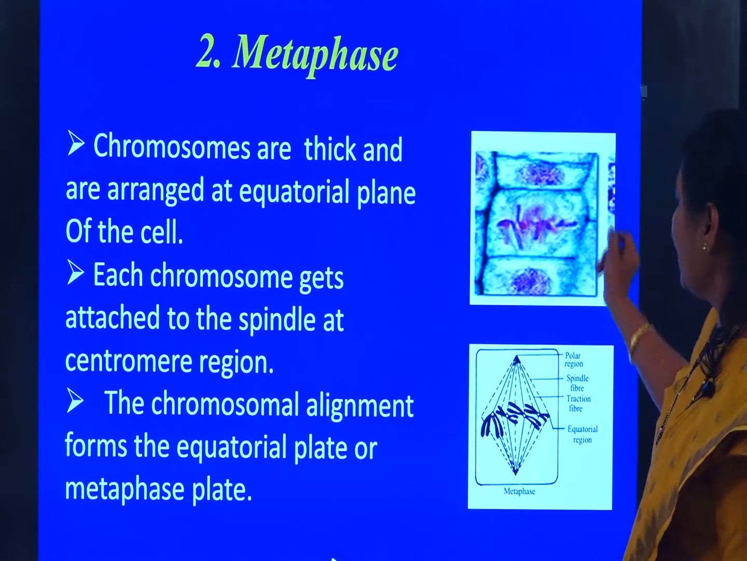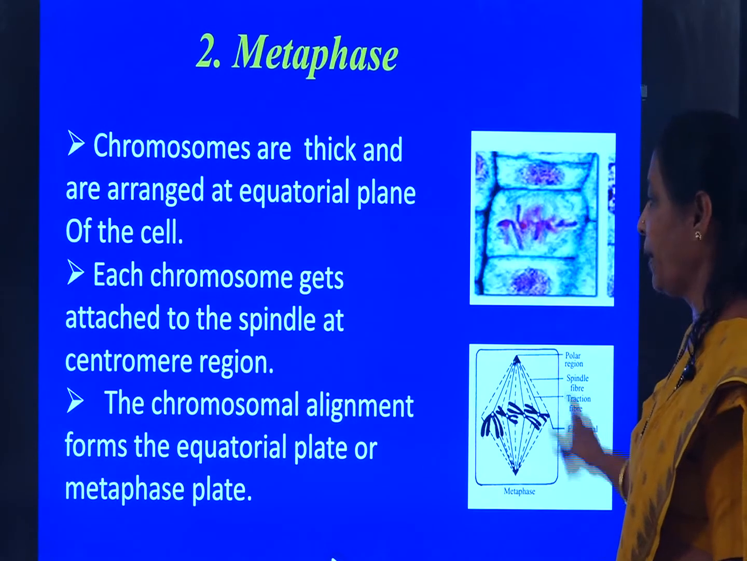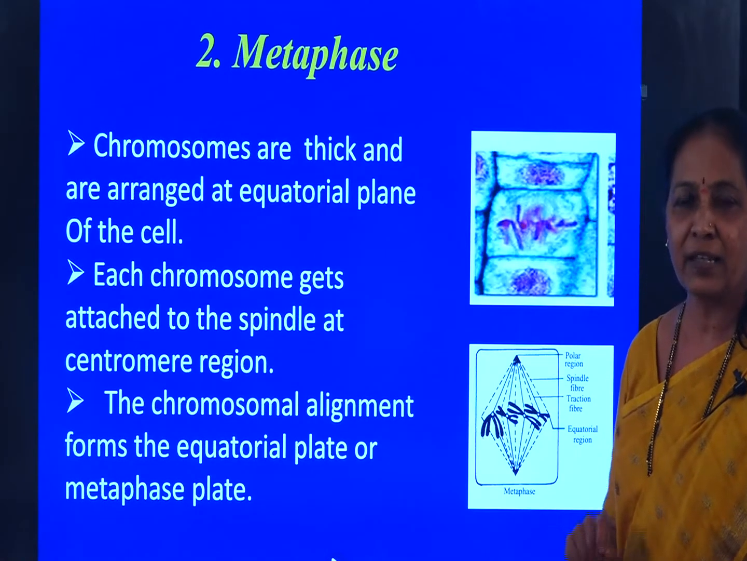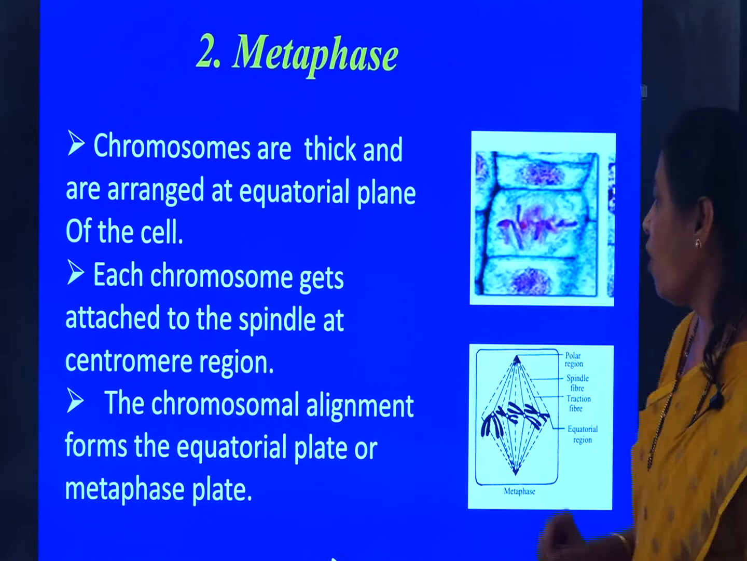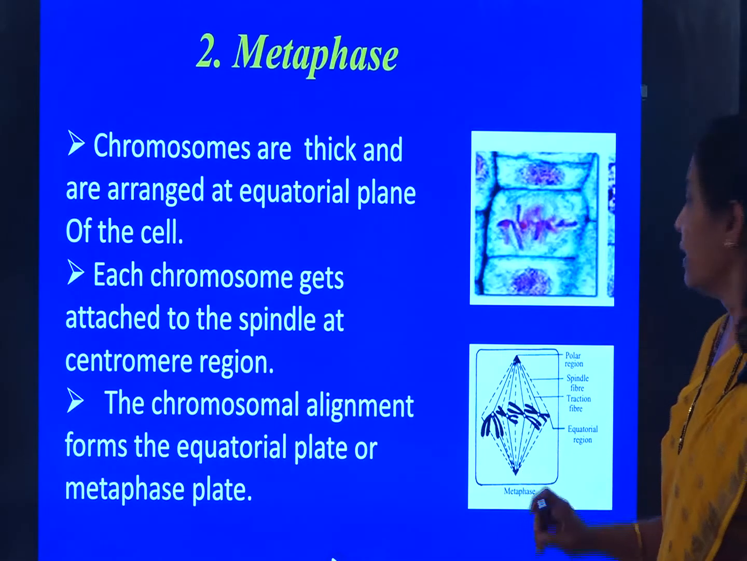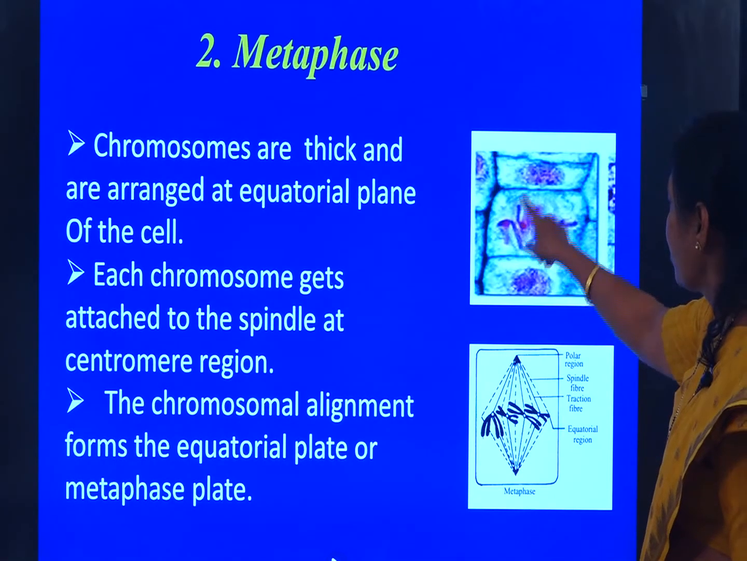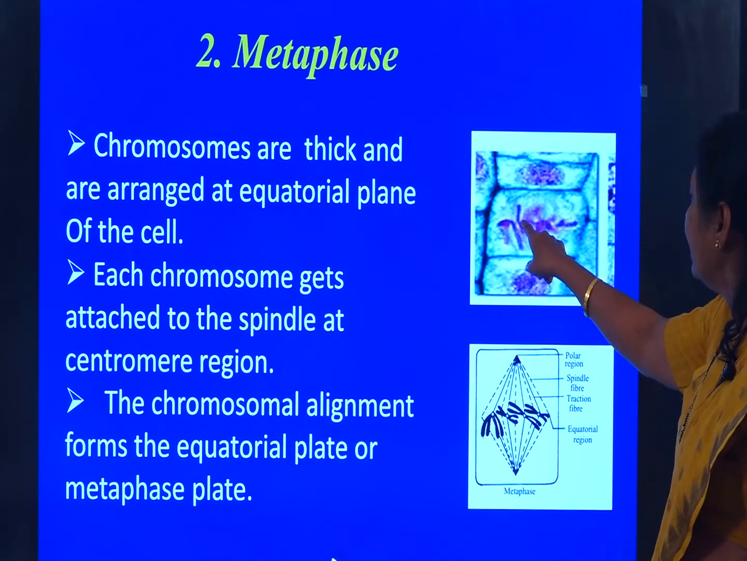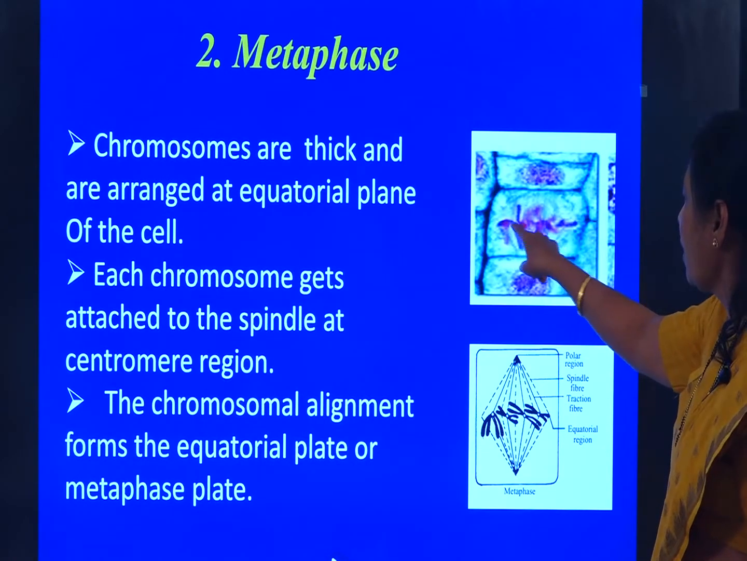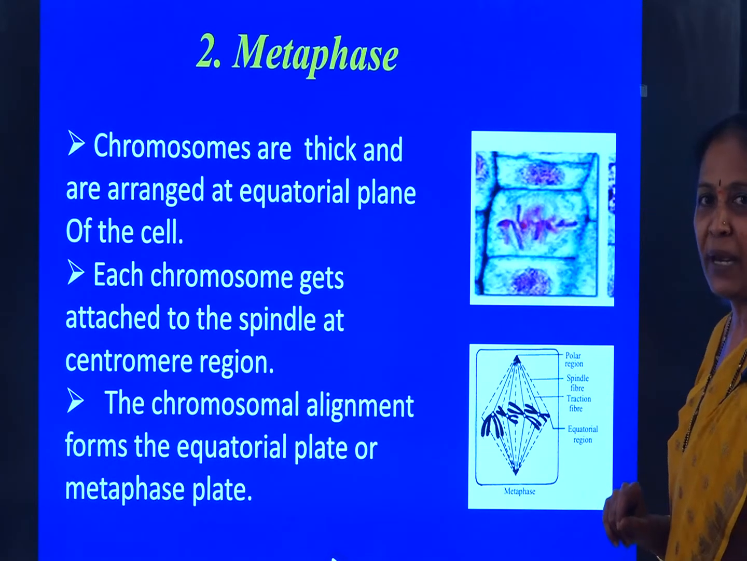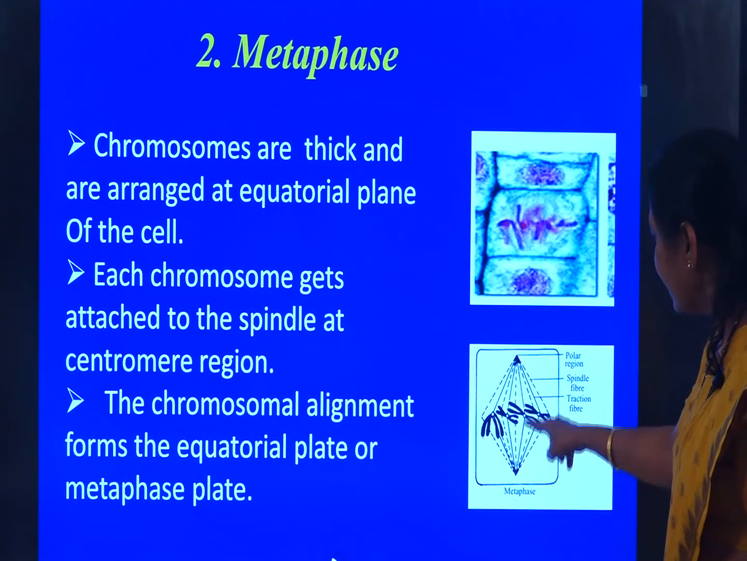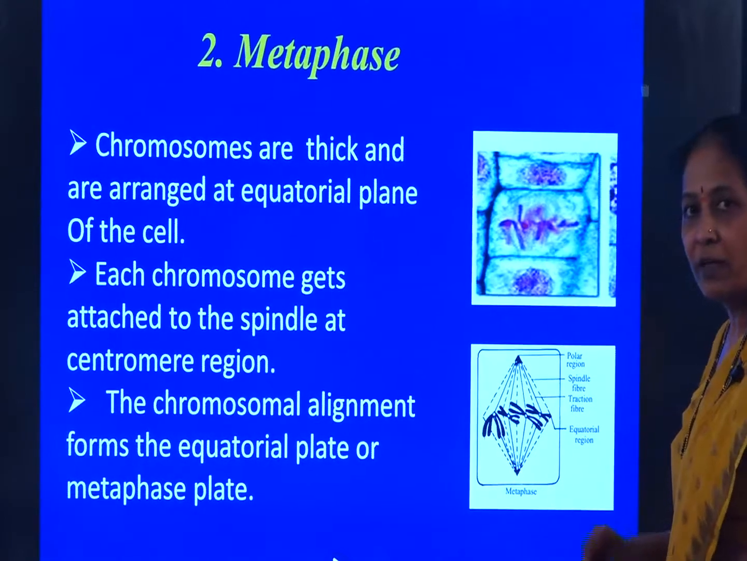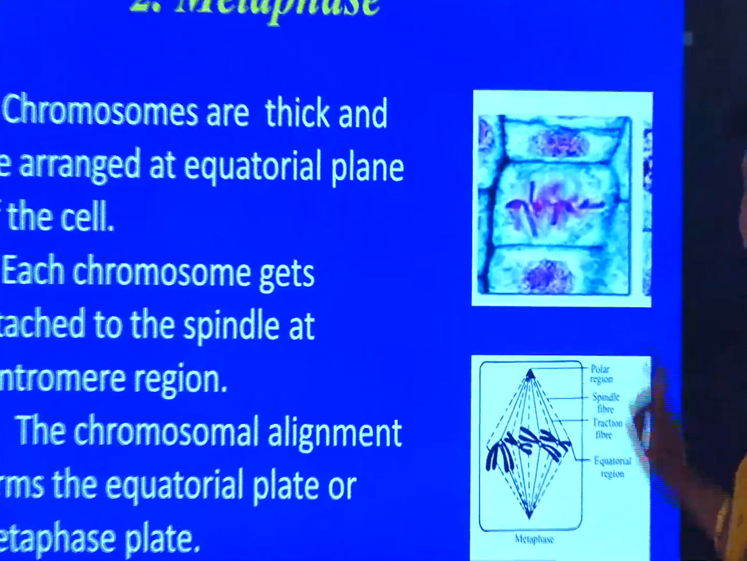The chromosomal alignment on the equatorial plane is referred to as the metaphase plate or equatorial plate. So, when we observe the microscopic view, here you will find the chromosomes are aligned at the equatorial plane. The spindle fibers get attached to the centromere, that can be seen in the metaphase.